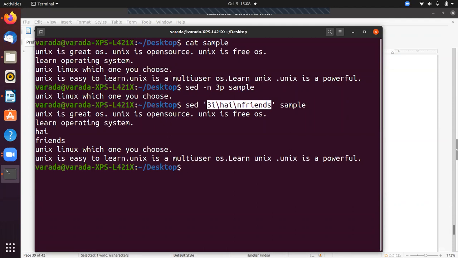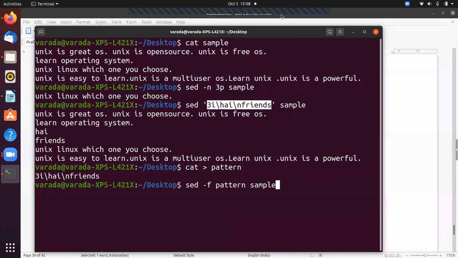So I can create one file with cat. The file name is pattern. In this pattern I'm going to store 3i hi\nfriends. Now I give this pattern as a file. How? sed -f. The -f specifies that now we are going to give a script name here. What is the script name? Pattern is the script name. Now I apply this pattern on one file. The file name is sample.